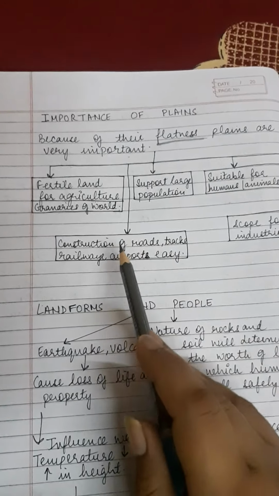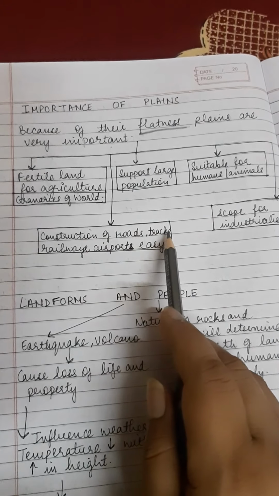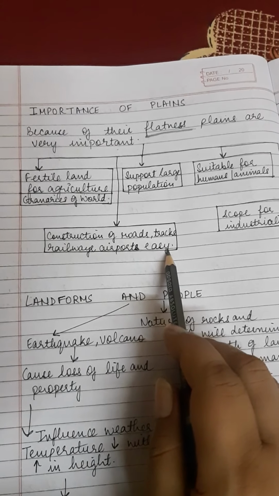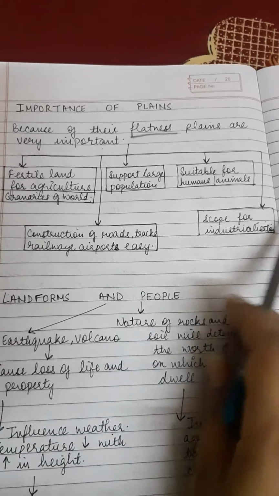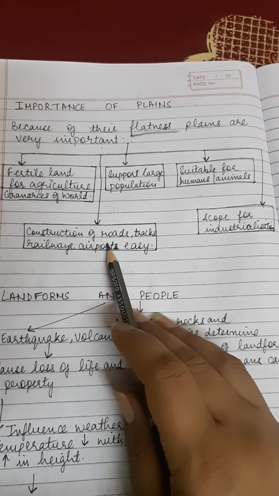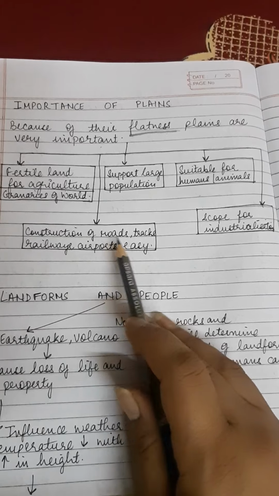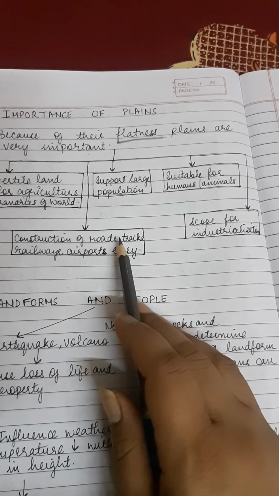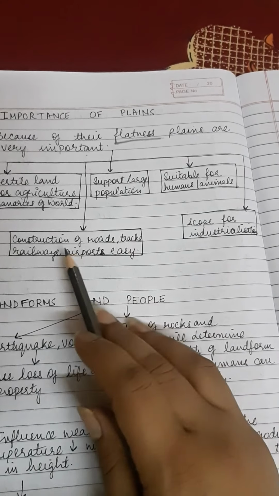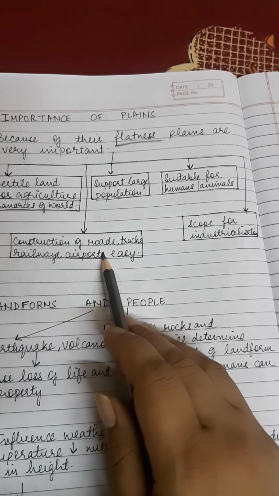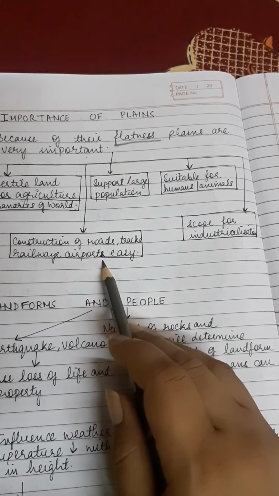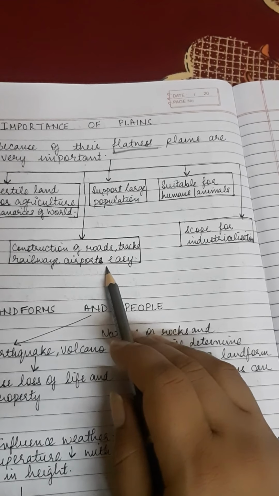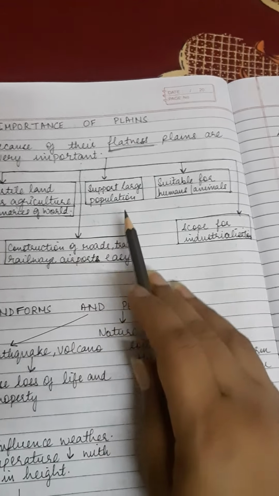Next, we can take up the point as construction of roads, tracks, railways, airports are very easy in the plains because there is no obstruction. Moreover, the transportation of goods like cement, bricks and all are very easy in the plains for construction of roads, tracks, railways, airports. Not only these, but also the infrastructure, the buildings, the bridges, the houses, the malls, all these are very easy to be constructed in the plains.